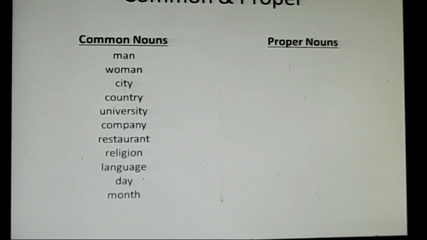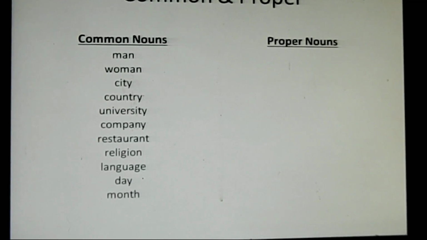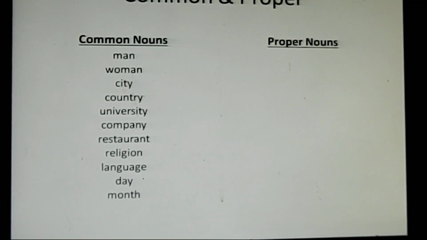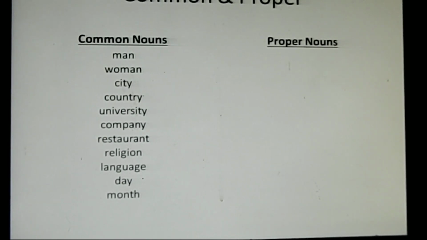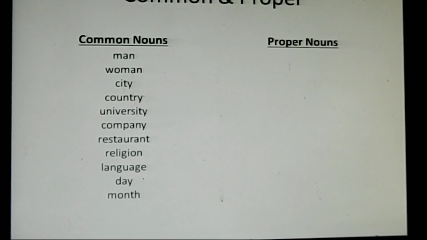Now, these are just names given in common. When you say city, you do not know which city. A particular city is not specified. If I say city, it may mean Mumbai, it may mean Kolkata, it may mean Chennai. So likewise, all the words here are examples of common noun. Now think of a proper noun that is related to these few common nouns which are given on the left hand side.